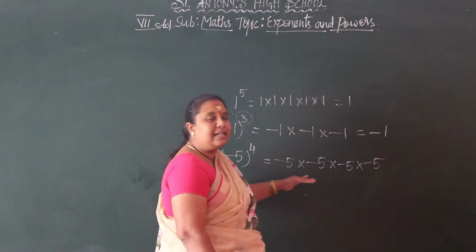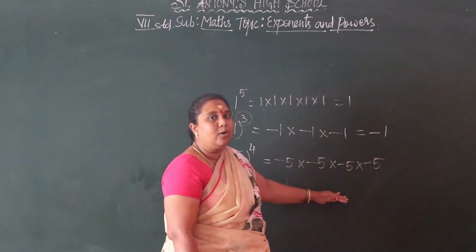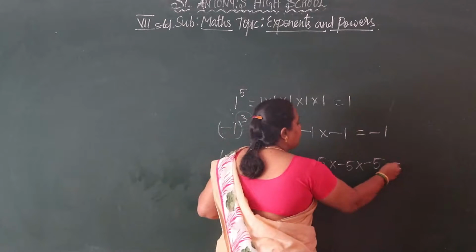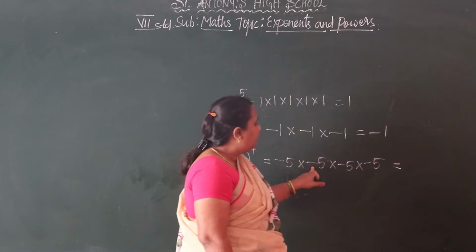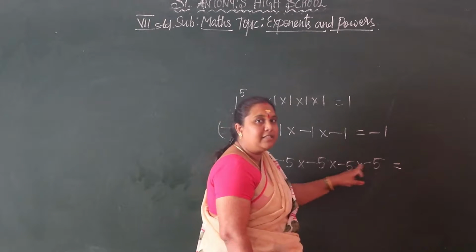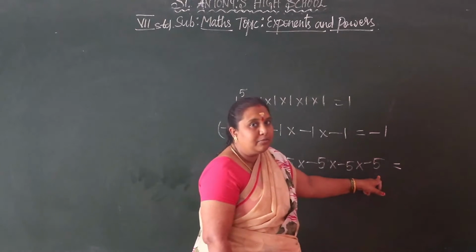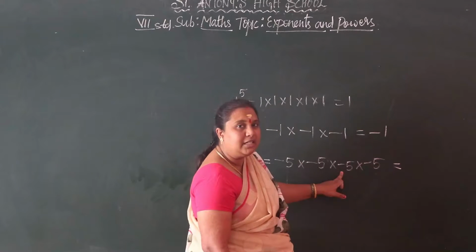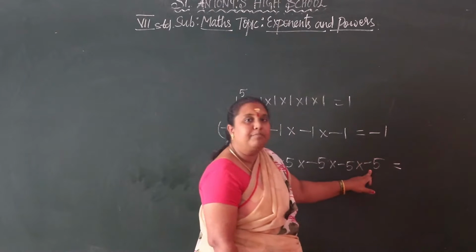Since these are negative numbers, first you have to multiply the sign. Minus into minus, plus; plus into minus, minus; minus into minus, plus.